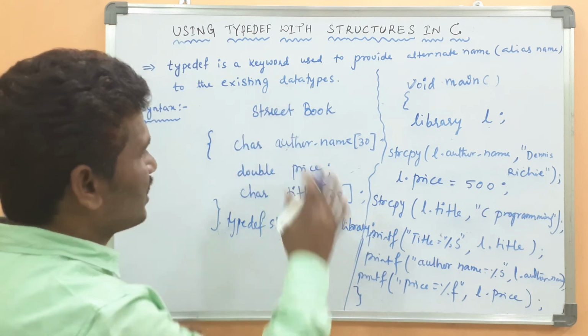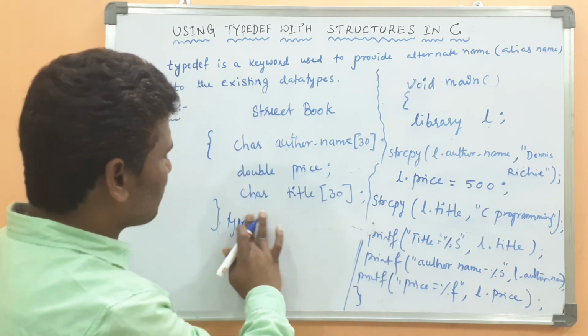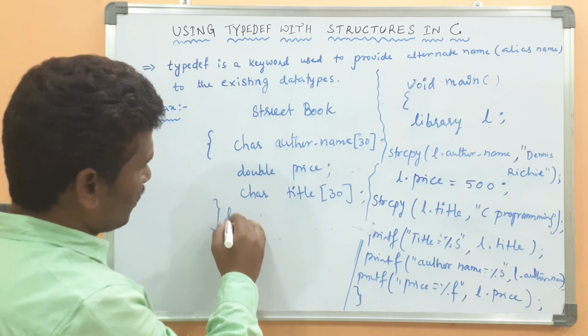Either way you can use it. Generally we use the first syntax instead of writing this. Some of the authors do it like this one.